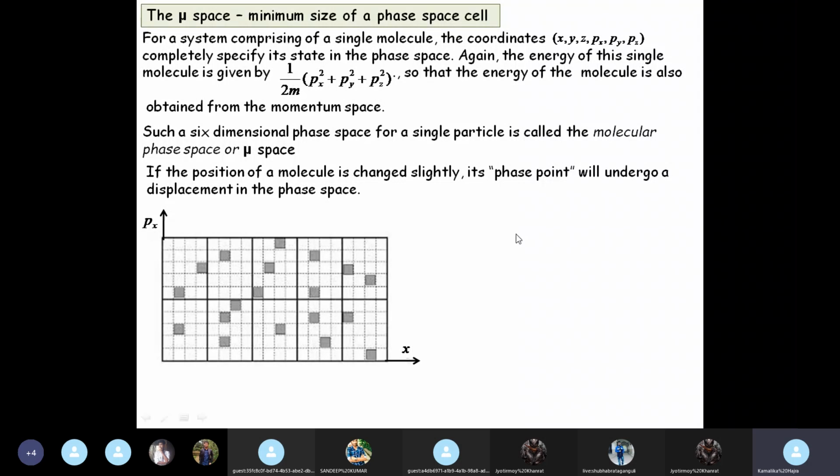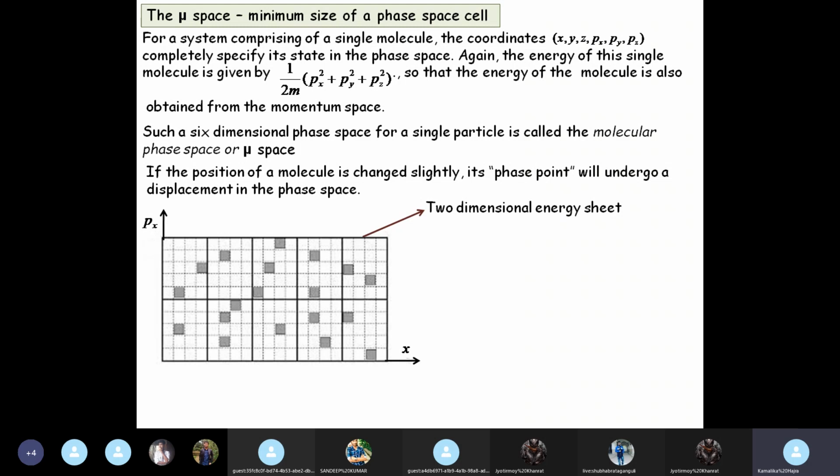This is the x axis and this is the momentum axis. Now this is just one energy sheet. This is called a two-dimensional energy sheet. In the phase space or in the mu space, there will be three such energy sheets.